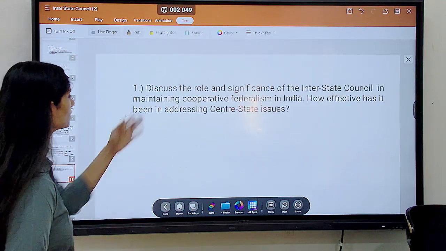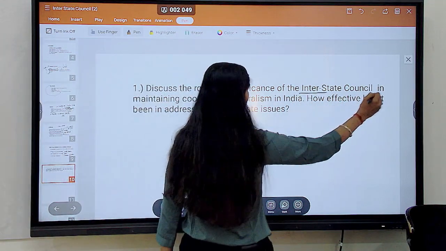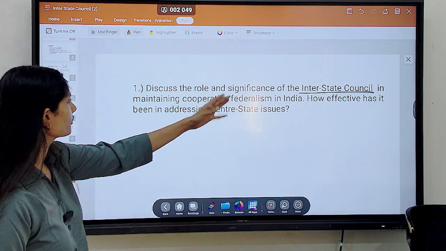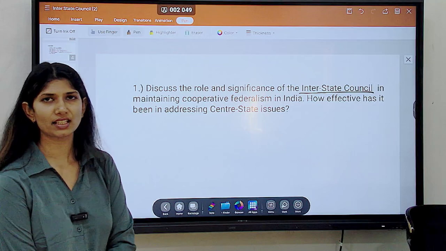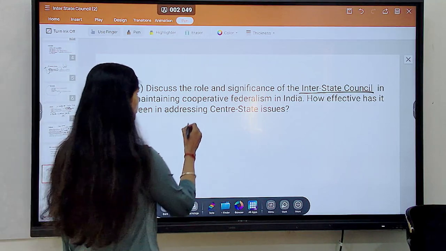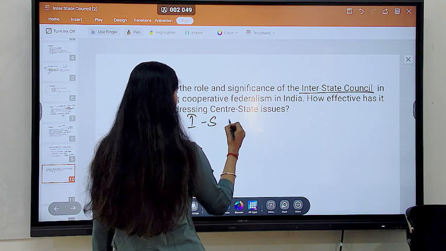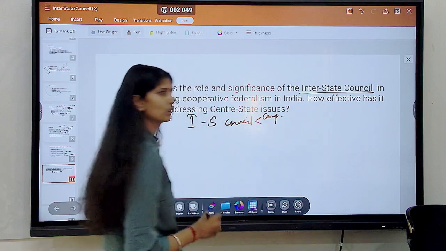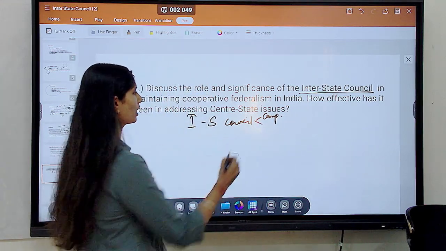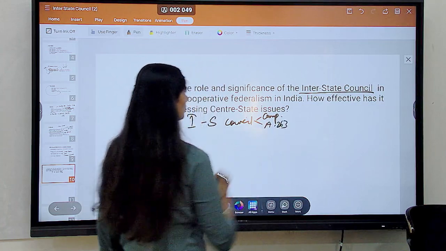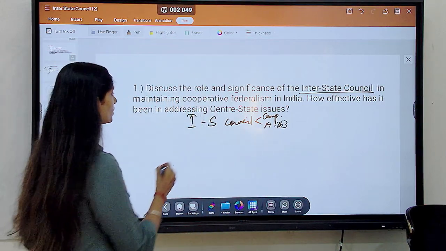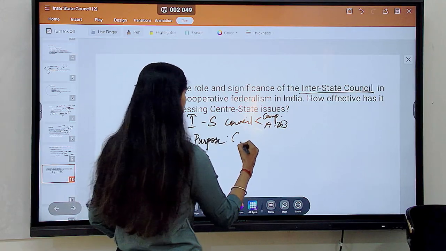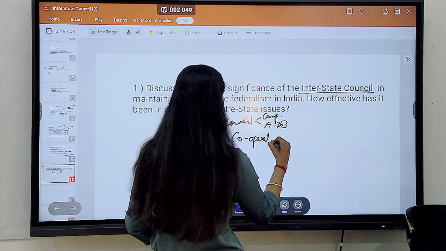Discuss the role and significance of the interstate council in maintaining cooperative federalism in India. How effective has it been in addressing center-state issues? Okay, so first of all, you will speak about the interstate council. You will speak about its composition. So the basic facts, the article. Then its purpose. What is the main purpose? Cooperative federalism.